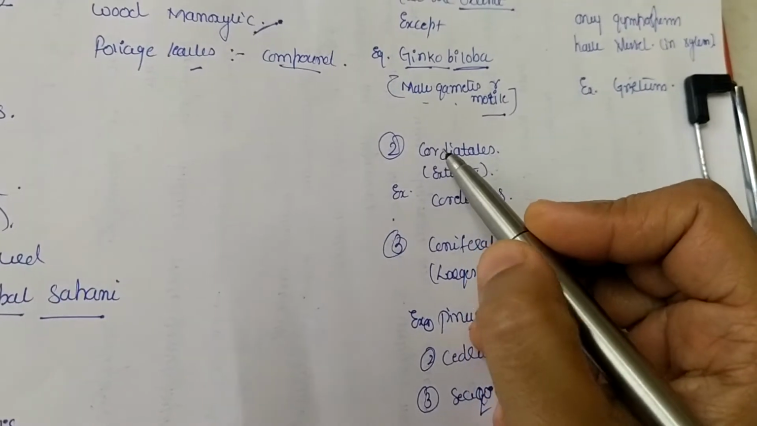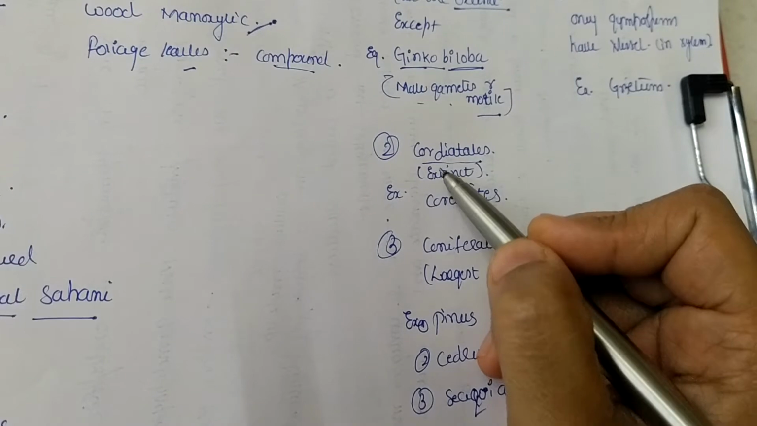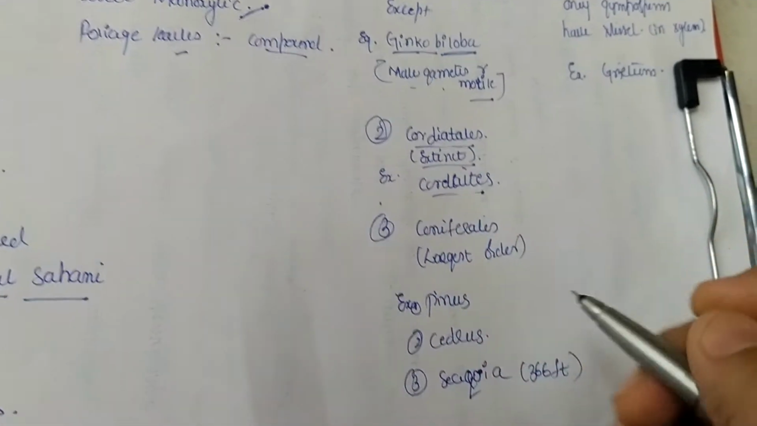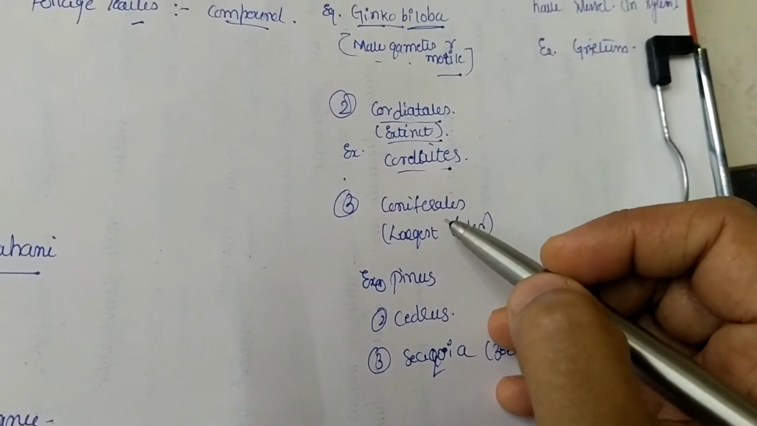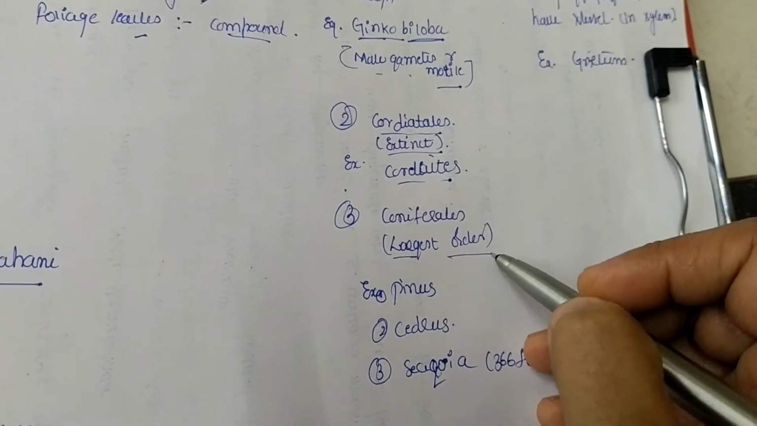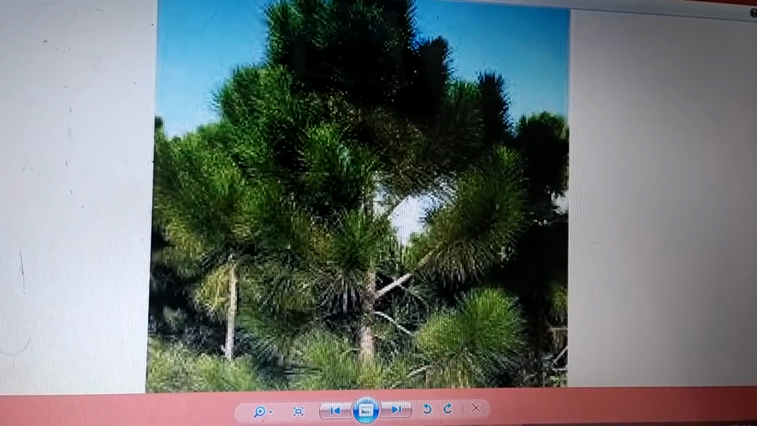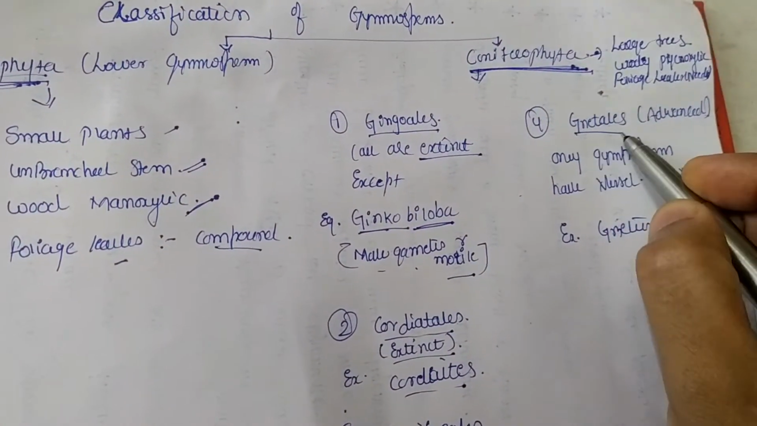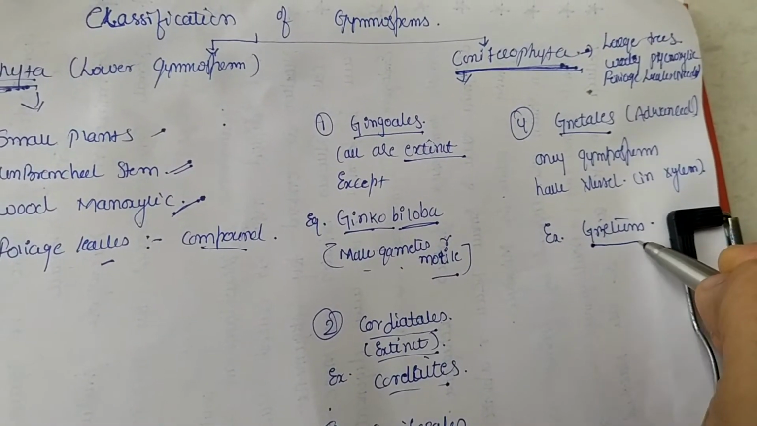Now the second order of Coniferophyta is Cordaitales. Here again the examples of this one are extinct. The best example is Cordaites. The third order is Coniferales. Coniferales is the largest order. An example is Pinus. This is a Pinus tree belonging to the order Coniferales. The last order is Gnetales. Gnetales have a plant species called Gnetum.